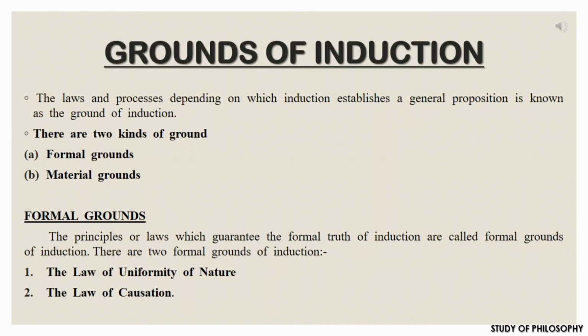The principles or processes which guarantee the material truth of induction are called material grounds of induction. Material grounds are also of two kinds: one is simple observation and the other is experiment. About the material grounds, I will discuss in my next video.